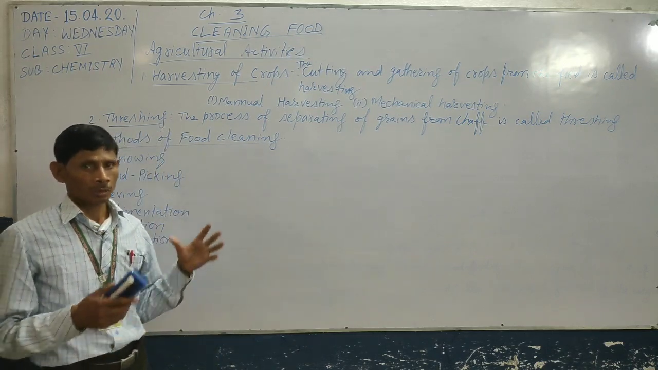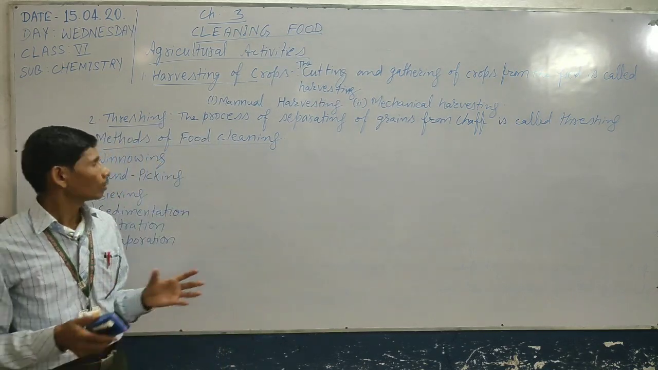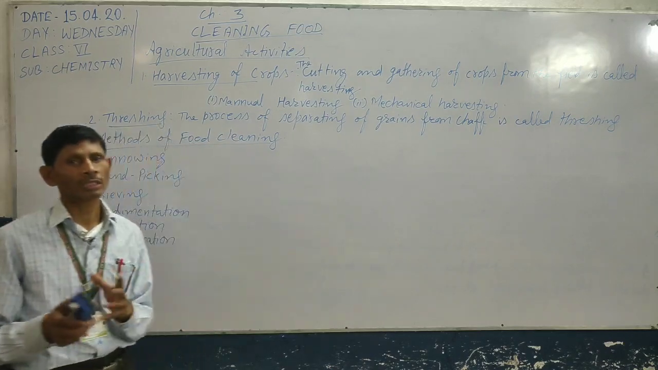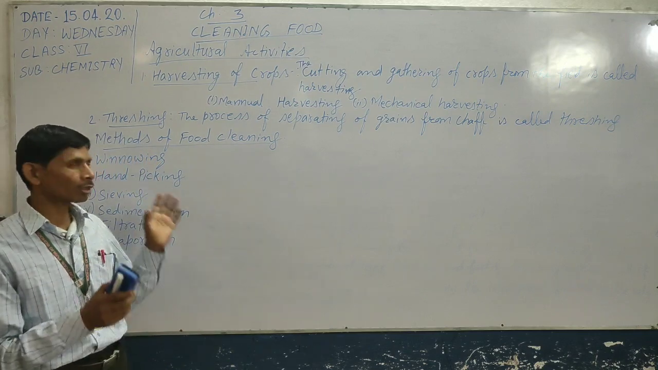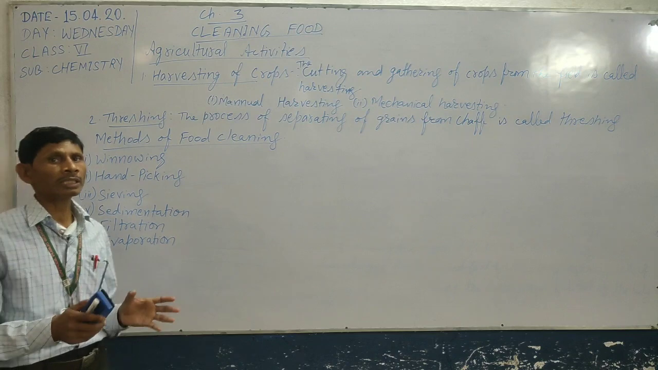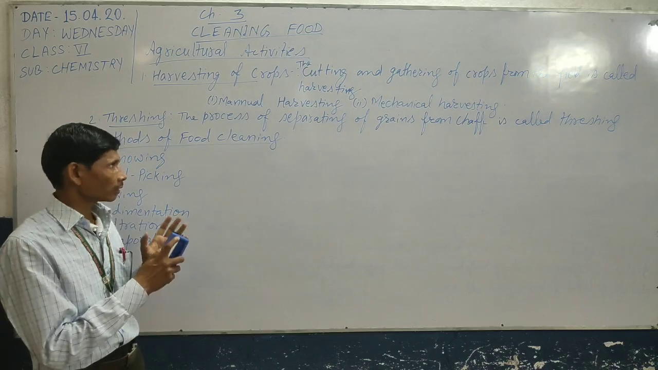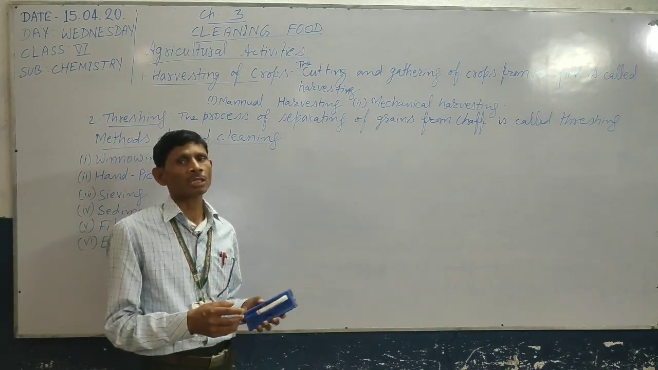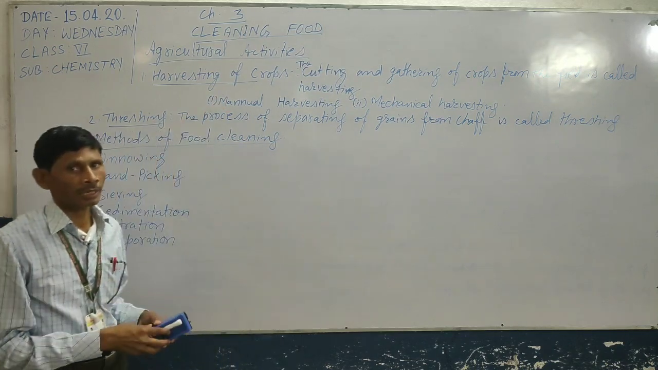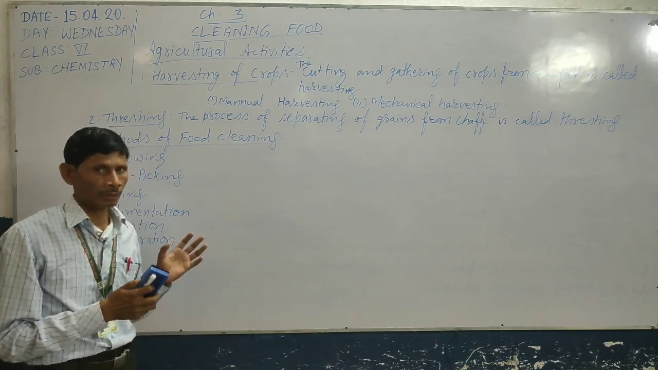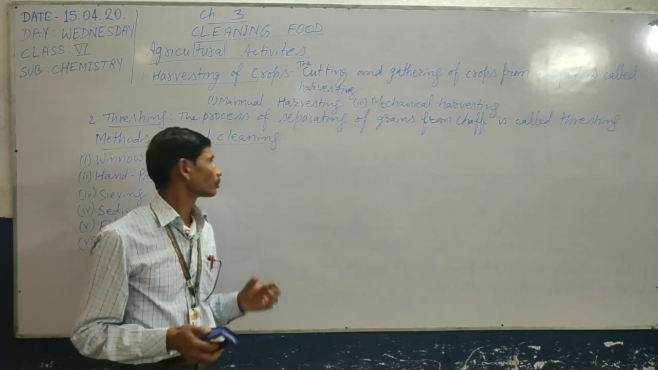We can also use some machines to remove the husk from the grains. So this is the first process of cleaning of food, cleaning of grains. Winnowing is used to remove lighter particles like husk from the grains, and this is done by using a machine, or by dropping grains from certain heights, and with the use of wind or machine we can separate the grains from husk.